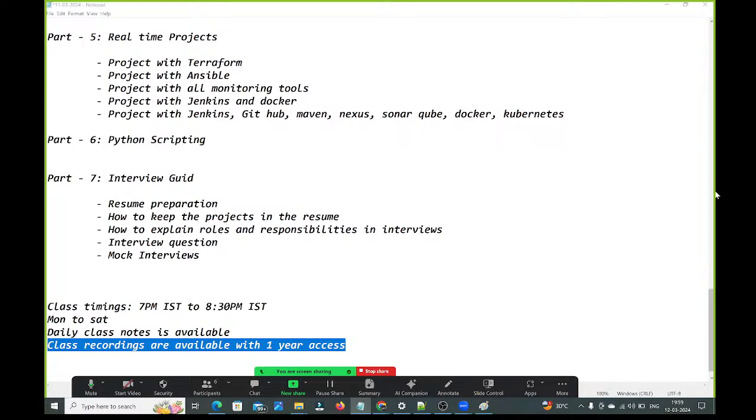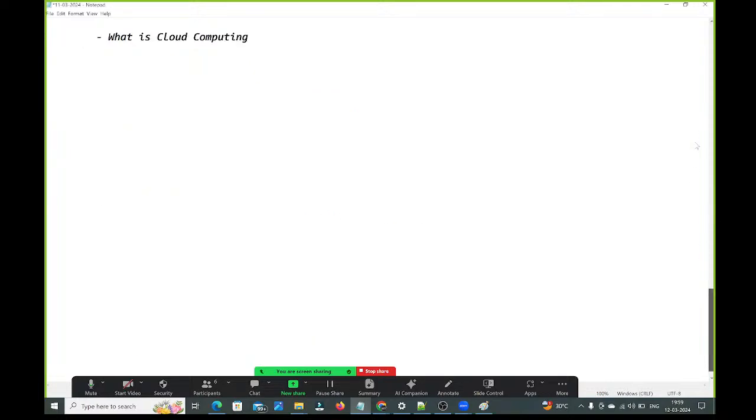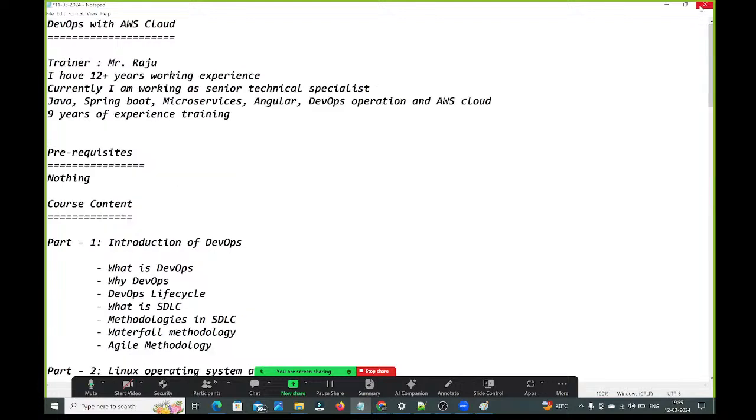From tomorrow onwards, we are going to start part 1. What part 1 are we going to discuss? Introduction of DevOps. Tomorrow, you guys will get a complete picture. What is DevOps? Why DevOps? DevOps life cycle. These 3 things I am going to discuss in tomorrow's session. So with tomorrow's session, you are going to get a complete picture about DevOps. Is it clear?